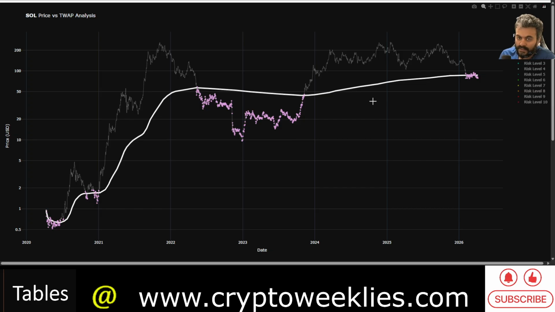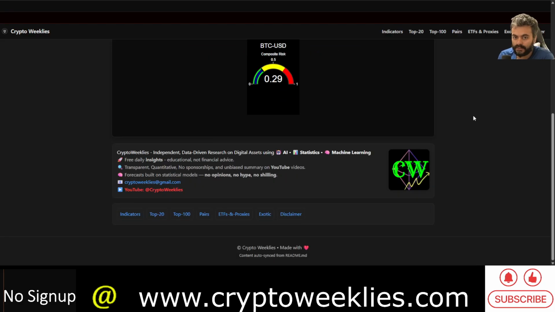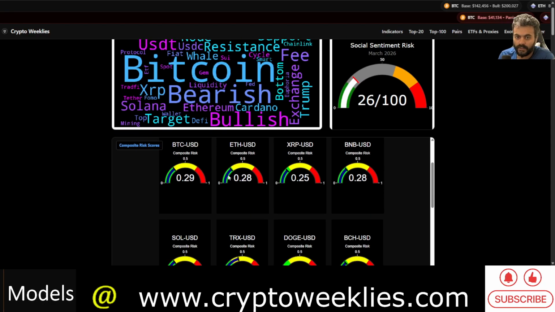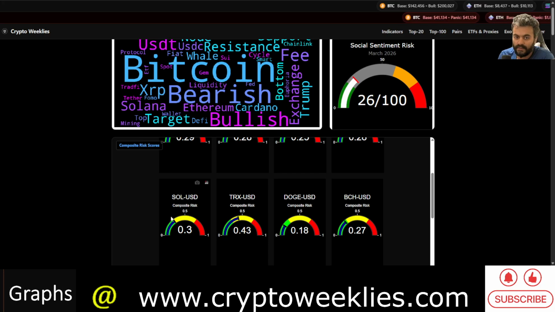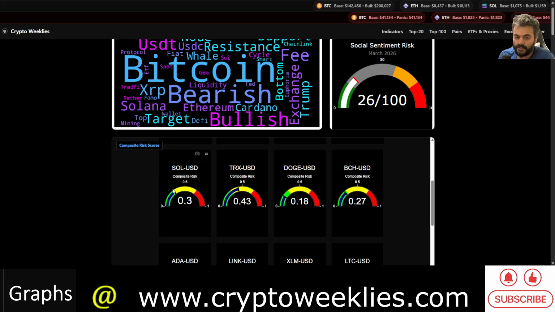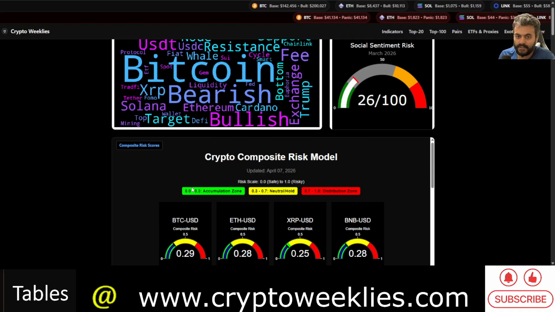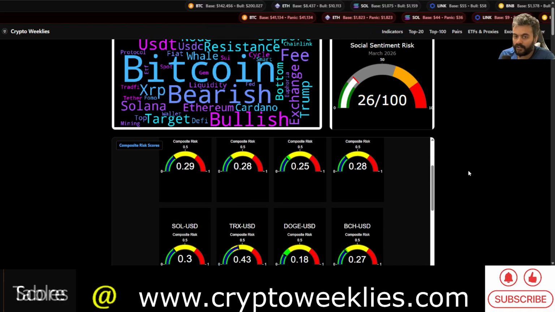Let's say this time around a 55% drop on that $86 time weighted average price would get Sol's price action at the bottom close to $43. If the drops are any more severe than that, then we are talking sub $40 Sol at the end of this bear market. Nonetheless, this model indicates a shallow accumulation zone. Even the composite risk model says that the overall risk with respect to accumulating Sol at this point is around 0.3. That is the very boundary of the accumulation territory.